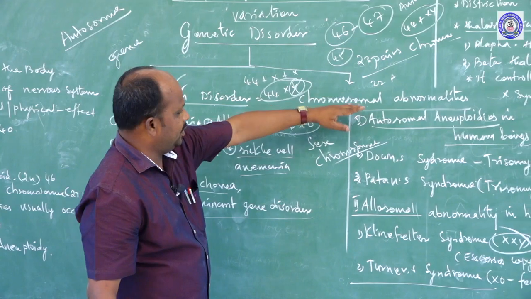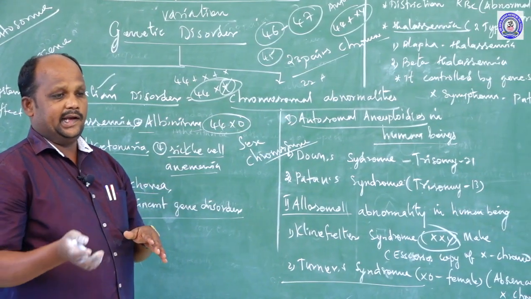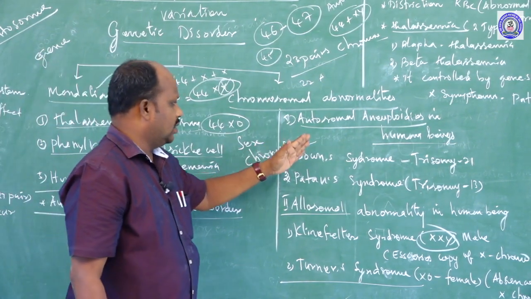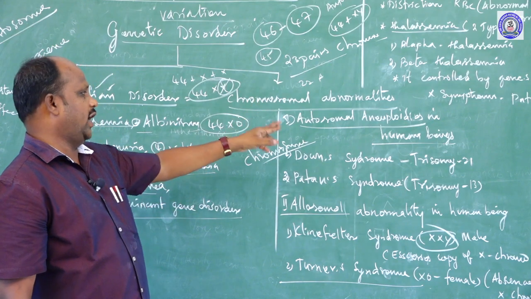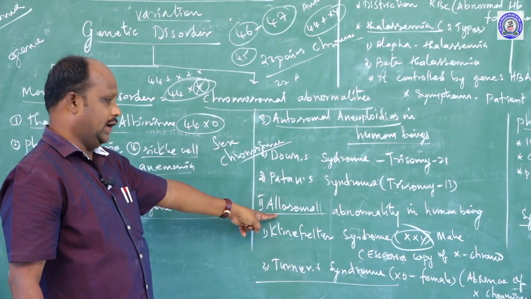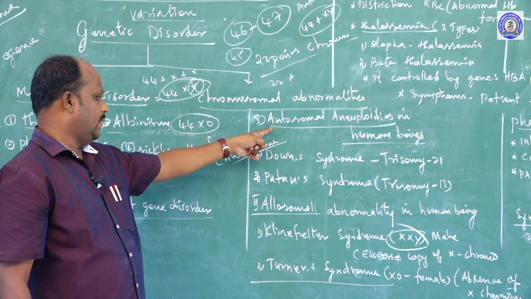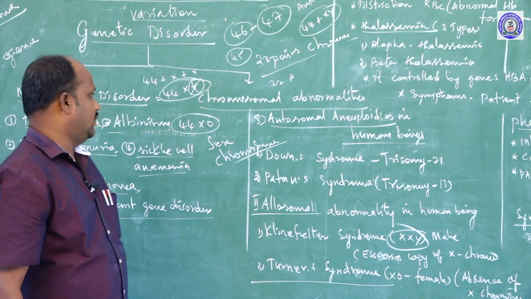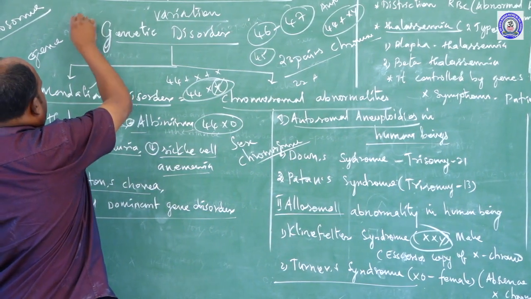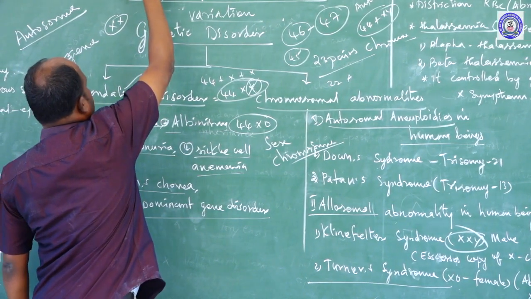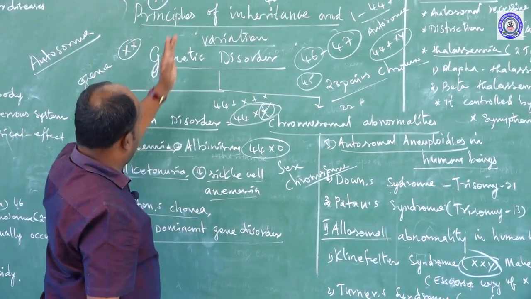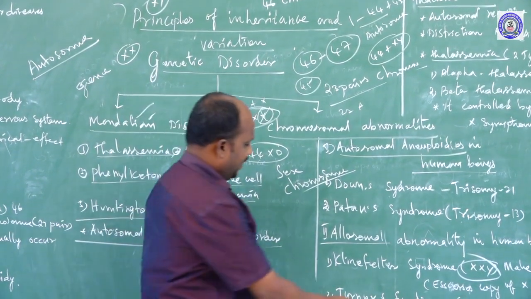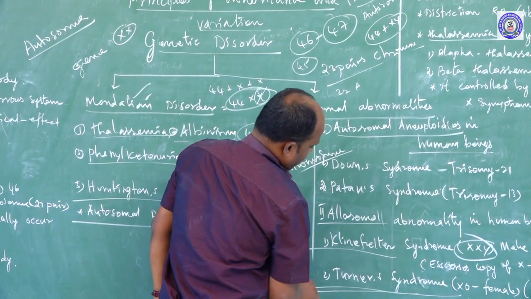Second one, chromosomal abnormality, means the number of chromosomes may be lost or gained, or the chromosome size may be reduced, causing defects. Chromosomes are of two categories: one is the autosome, the second is the allosome. Autosome means somatic chromosomes, allosome means sex chromosomes, X and Y. Female bodies have sex chromosomes X and X, male bodies have X and Y. Sex chromosome abnormalities are called Klinefelter and Turner syndrome. Klinefelter affects male bodies, Turner syndrome affects female bodies.